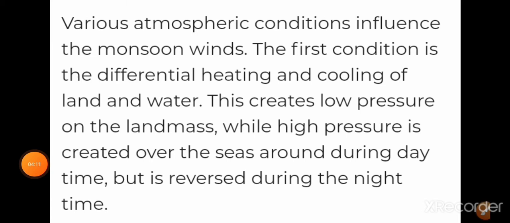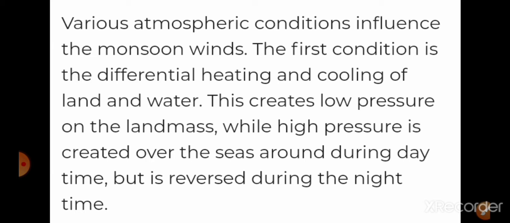The first factor is the differential heating and cooling of land and water. During the daytime, the water bodies, oceans and seas get heated more slowly than the land masses. The temperature variation controls the pressure gradient and gives rise to the reversal of the wind system.